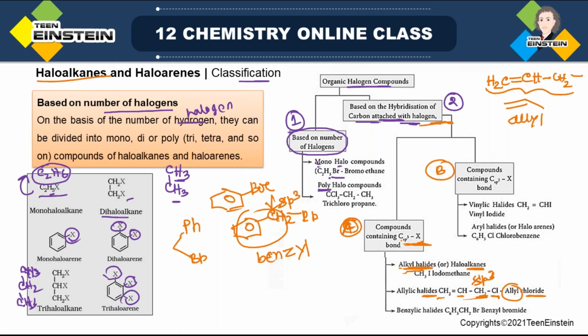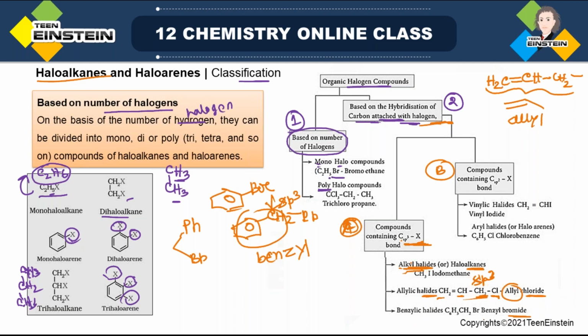So it is sp3 hybridized. Fine. And this group is benzyl group. As it is attached with the halogen, the name is benzyl halide or benzyl bromide, because in this case it is bromine that we have taken. Okay. So this classification, is it clear?